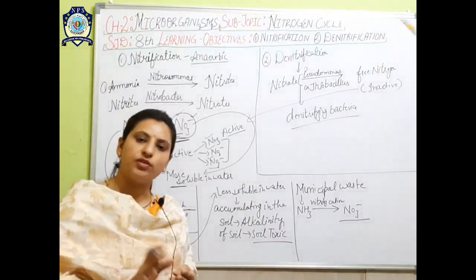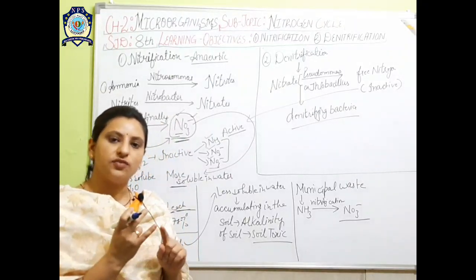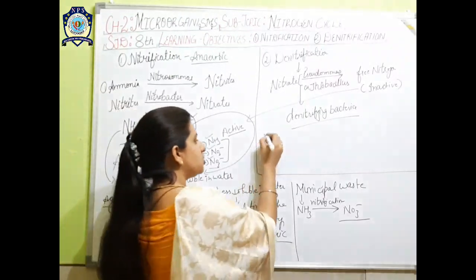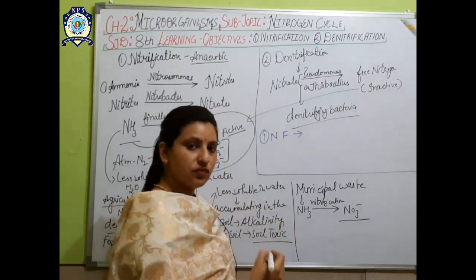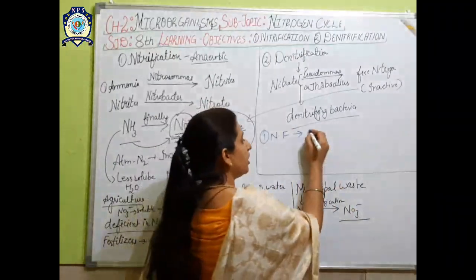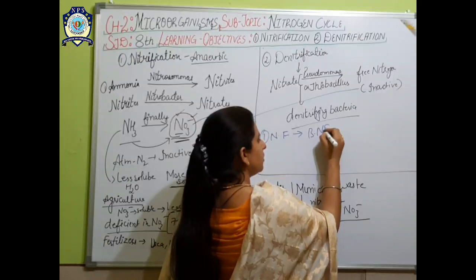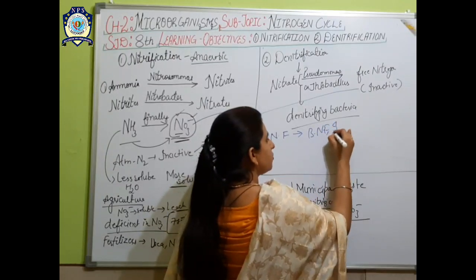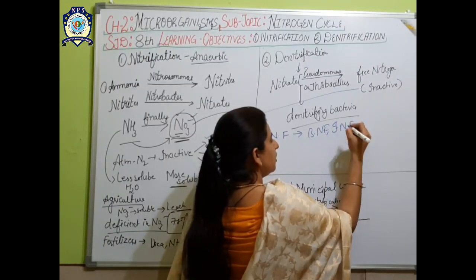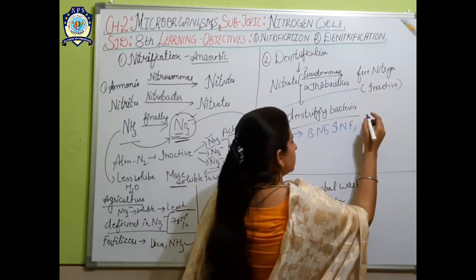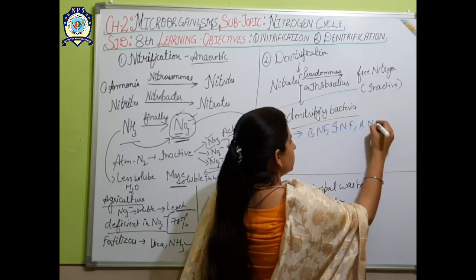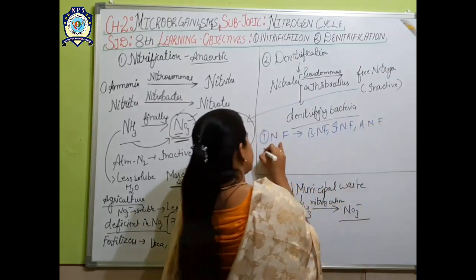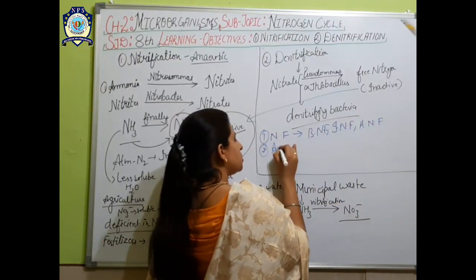And let's recap the 5 steps very quickly. First is nitrogen fixation, and in nitrogen fixation we have gone for biological nitrogen fixation, then industrial nitrogen fixation, and then the last one is atmospheric nitrogen fixation. The second step was assimilation.